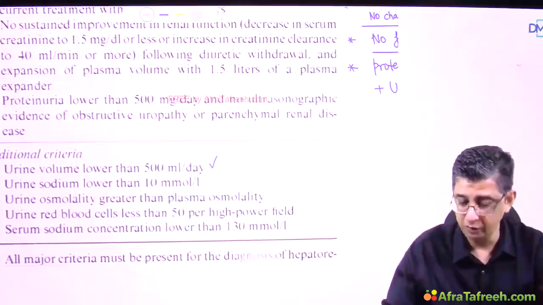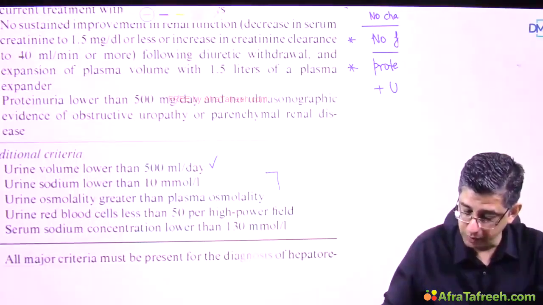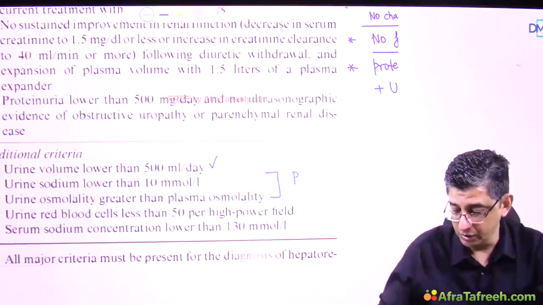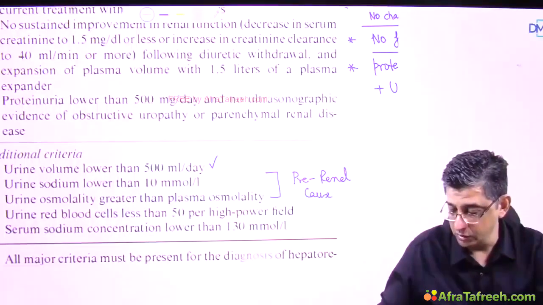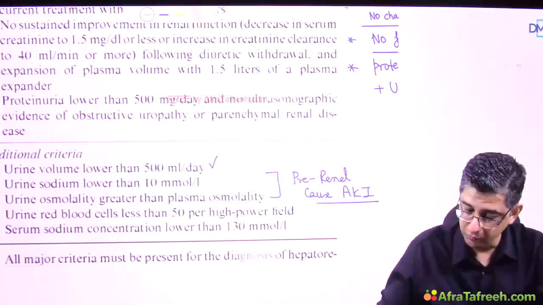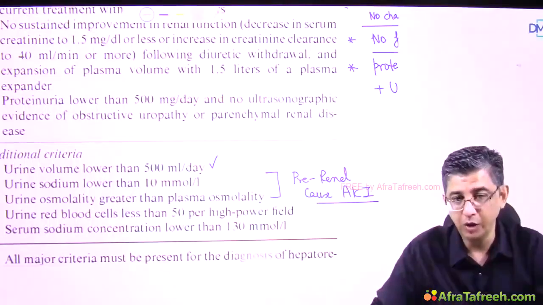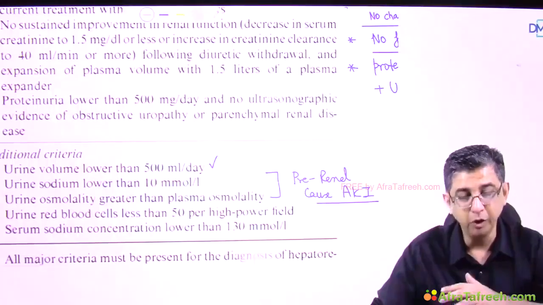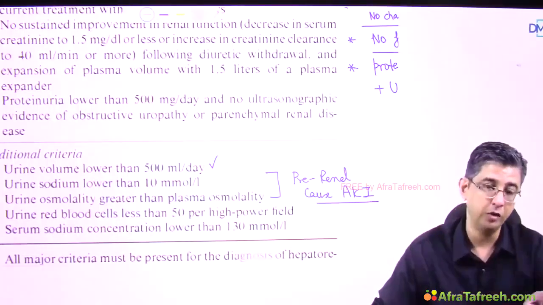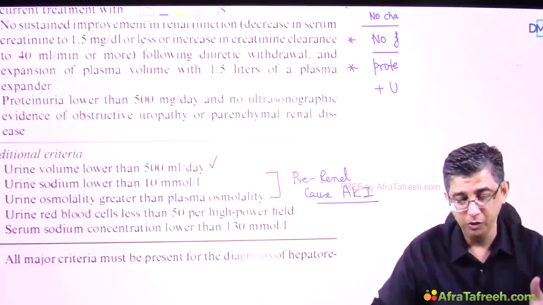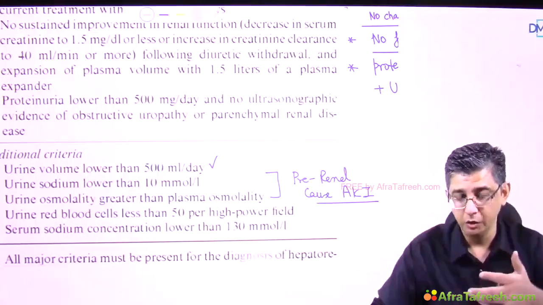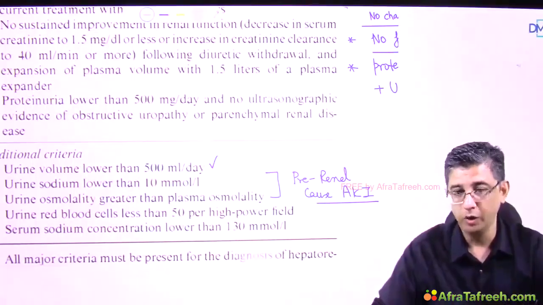Then you need to remember the following facts. Urinary sodium should be less than 10 and urinary osmolality greater than plasma osmolality. This is because this is classified under the pre-renal causes of acute kidney injury. If you attend the kidney lecture, you will notice that in pre-renal causes, urinary sodium is low. In contrast, if it is a condition where the tubules are damaged, like in tubular necrosis, then urinary sodium is higher because salt is not absorbed. So urinary sodium is high in tubular conditions, and urinary sodium is going to be low in hepatorenal syndrome.